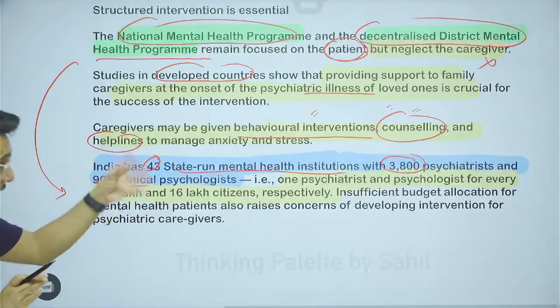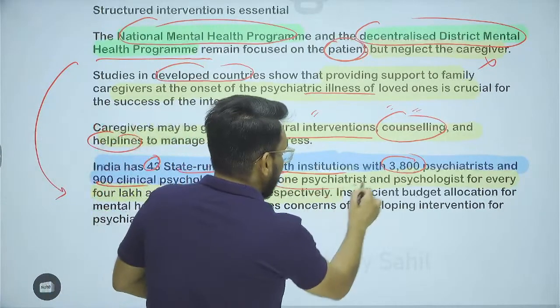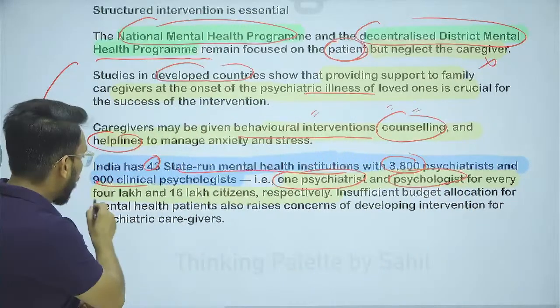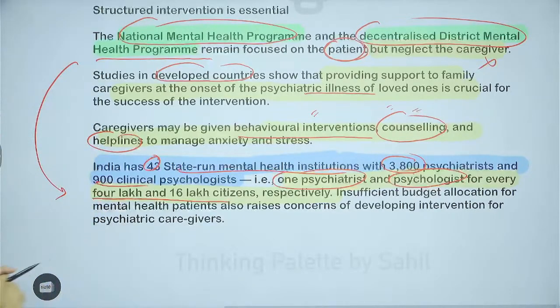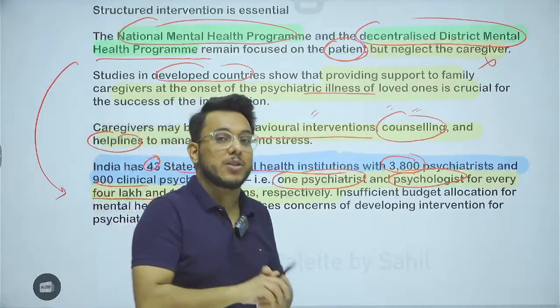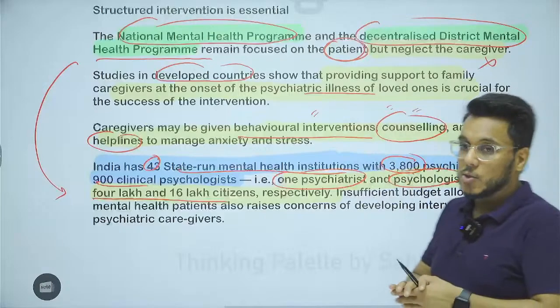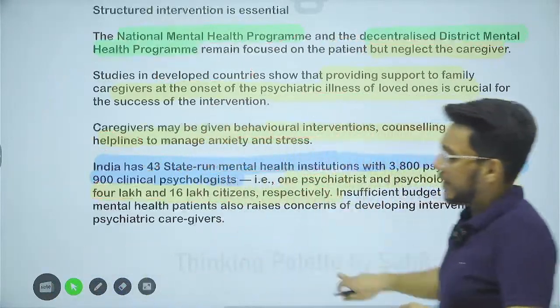If we translate it to the population of India, we get one psychiatrist for every 4 lakh people and one psychologist for every 16 lakh citizens. Is it sufficient? No, it is not sufficient. Budget allocation for health is very low, so mental health happens to be the most neglected area.